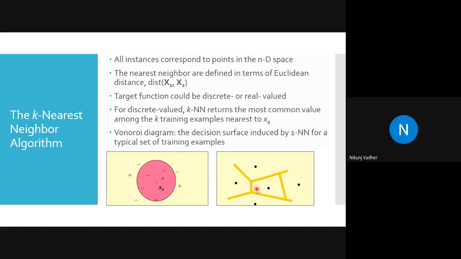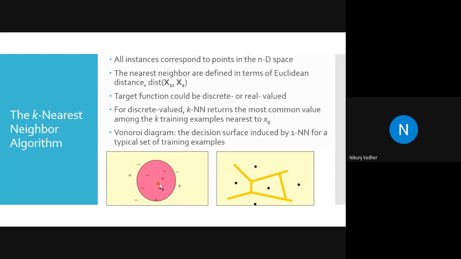This is another representation. Here it is represented in terms of boundary. But this is a weighted representation. What is the weight? Weight means importance, a weight factor.